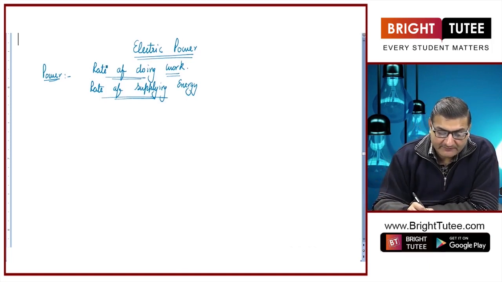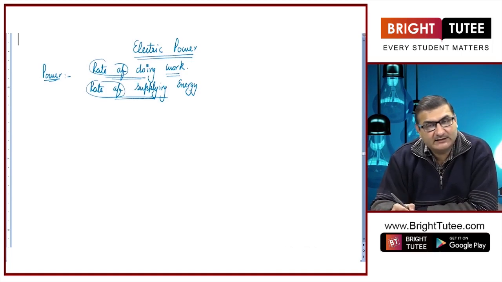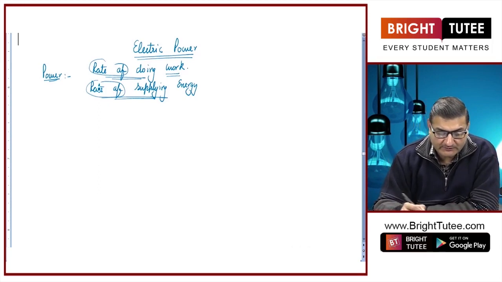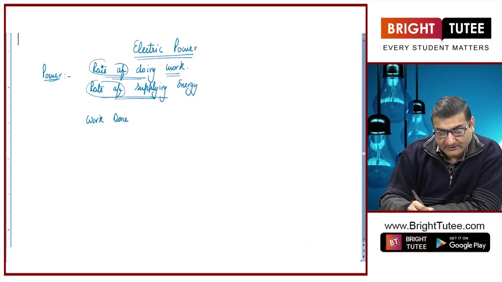Now, students, whenever this word rate of comes, that simply means divided by time, per unit time. So, we may also define power as the work done per unit time.